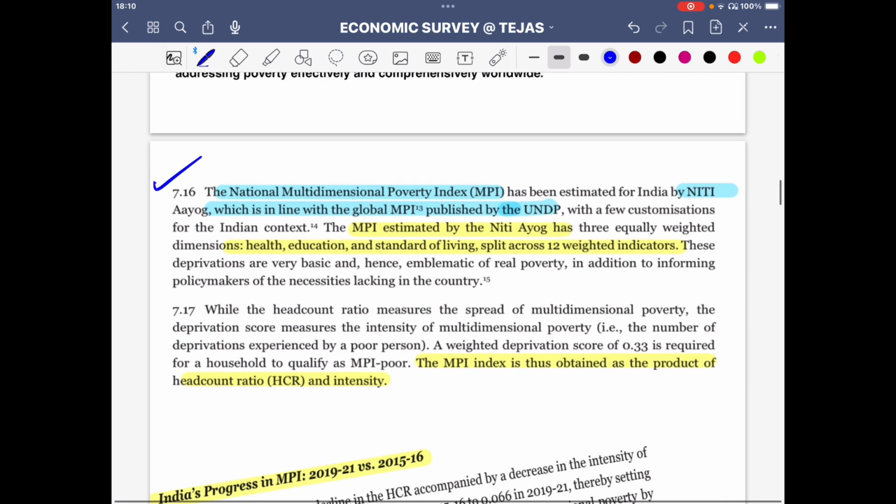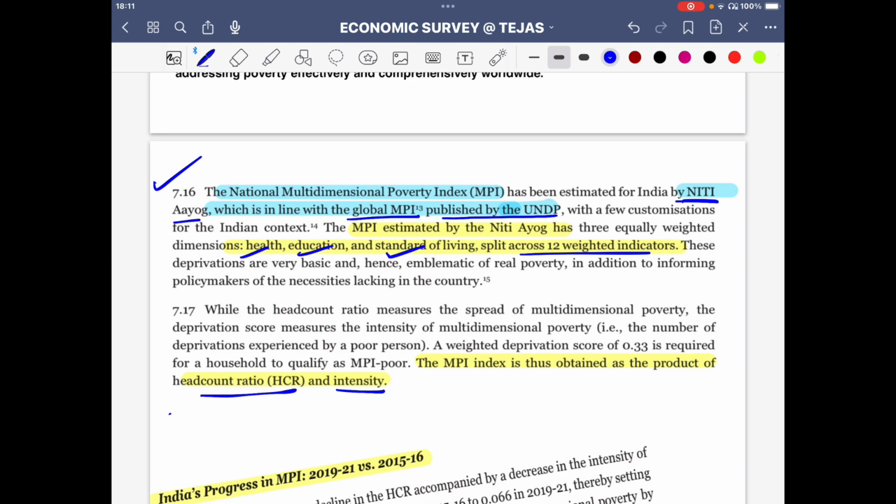So this is directly from the Economic Survey. The National Multidimensional Poverty Index has been estimated for India by Niti Aayog, which is in line with the global MPI published by the UNDP. The MPI that we have done covers health, education and standard of living split across 12 weighted indicators. The MPI is thus obtained as a product of headcount ratio and intensity. That is what I was talking to you about in the beginning of the lecture also.